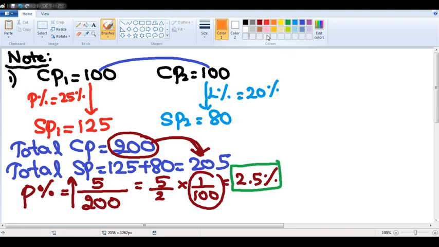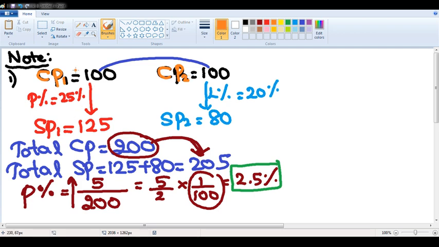Now, instead of doing all these things and wasting our time in the examination, listen to this carefully, sir. I am discussing a scenario where the cost prices of two products are the same. Please listen to the statement carefully.